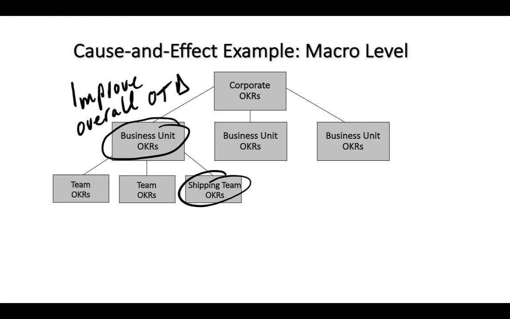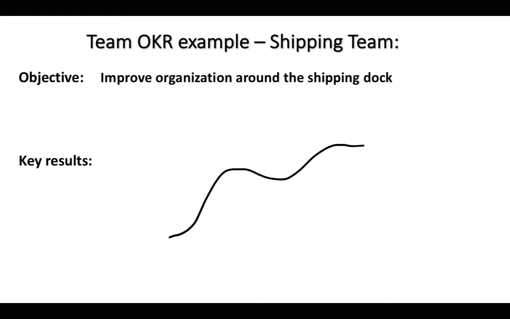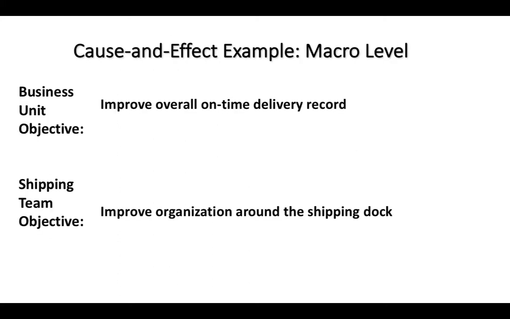And now let's assume that one of the teams in the business unit is called the shipping team. After studying and understanding the OKRs at the business unit level, the shipping team needs to make a set of its own OKRs. And let's say that they create an objective called Improve Organization Around the Shipping Dock. For our purposes, we can infer then that if the shipping team can improve organization around the shipping dock, then the business unit has a much better chance of actually improving the overall on-time delivery record. And again, you can see common sense being applied here. The key is to have a solid OKR structure, process, and discipline to connect the OKRs like this.